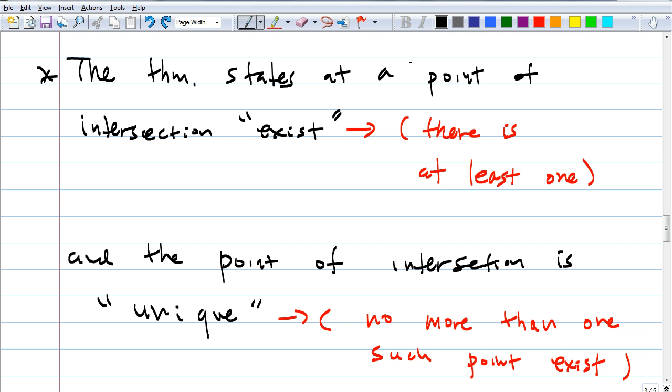A given triangle can lie in more than one plane. True or false? A given triangle can lie in more than one plane. Okay, I want 100% participation here. You can't do thumb up and down together. This is false. Can somebody show me why this is false?